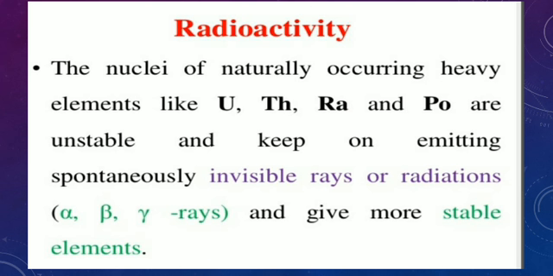So uranium, thorium, radium, and polonium are some radioactive elements, right?